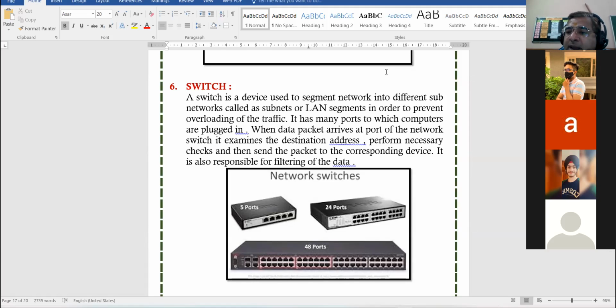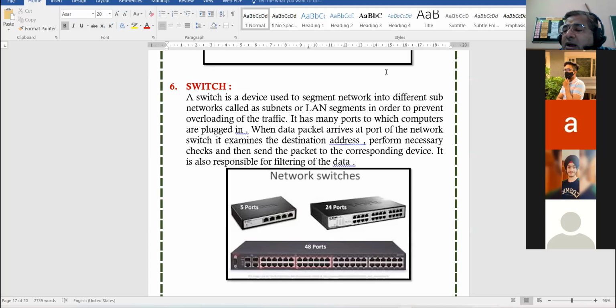Switch. Hub and switch, they both have the same function. As I told you earlier that hub is a device that is used to connect multiple computers together. Switch also has the same function, but switch is considered to be a more intelligent device as compared to hub.